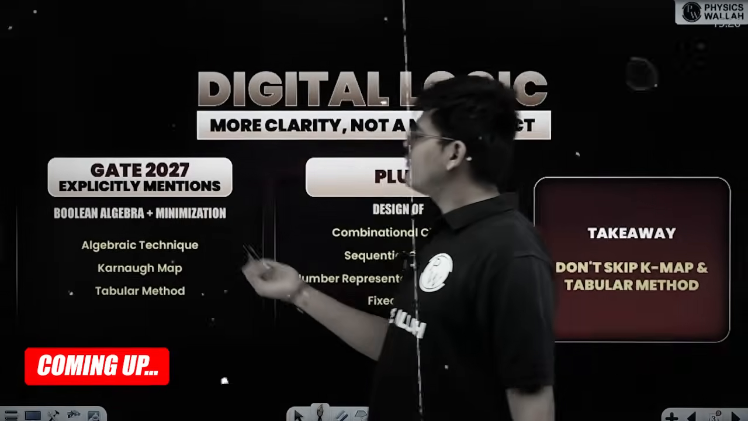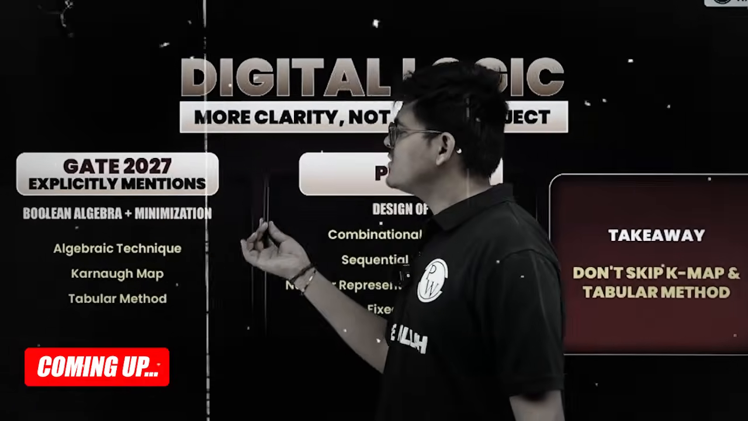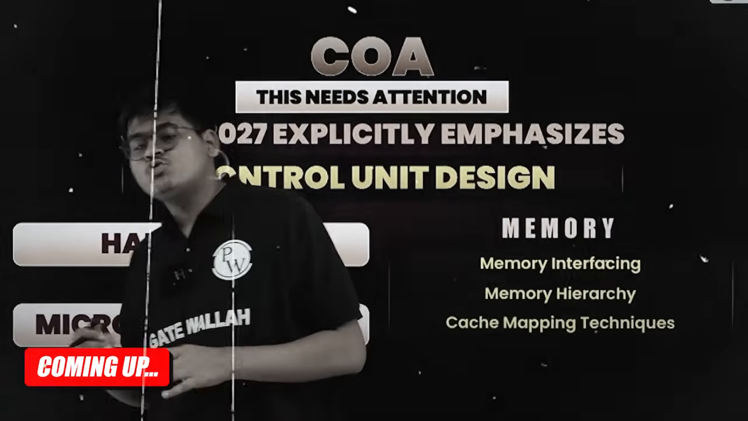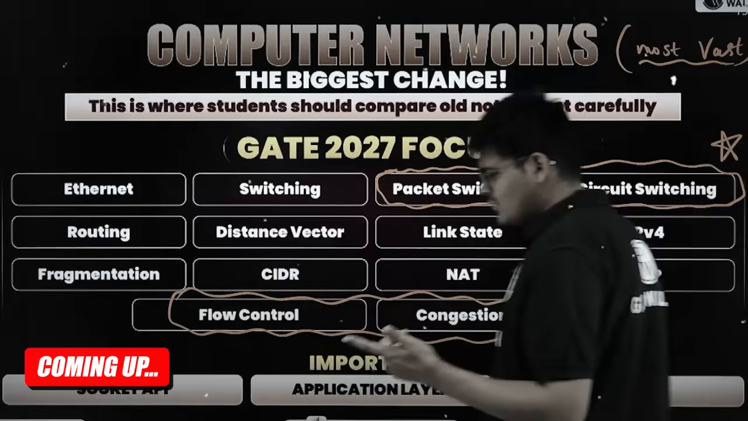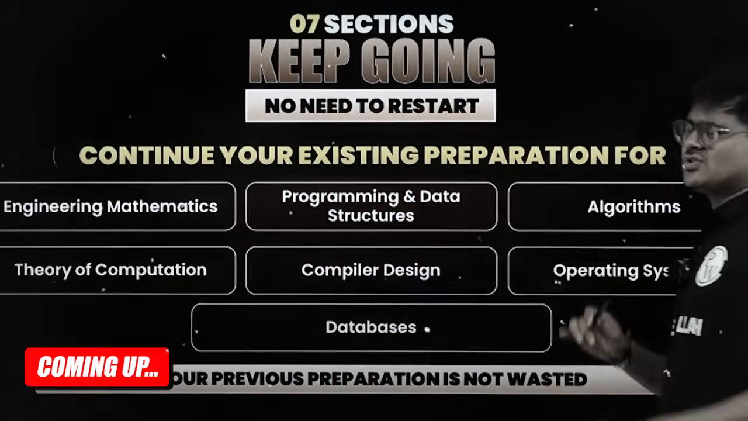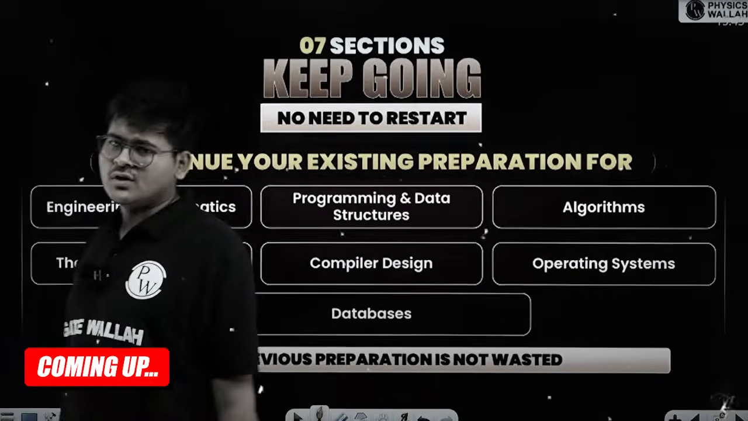What we have brought for you is that GATE 2027 explicitly mentions Boolean algebra plus minimization. Imagine that you have focused too much on one topic and no questions have been asked. Talking about computer networks, COA and digital logic, we have talked about the changes. Programming and data structures continue the exact same way, nothing to worry.